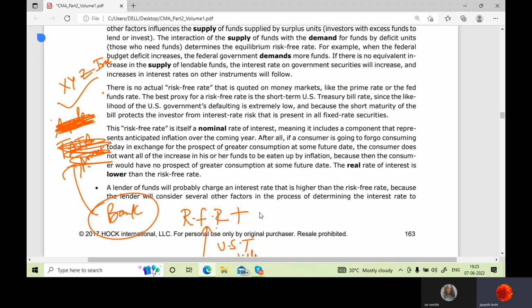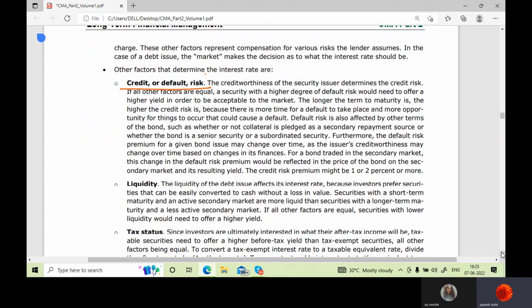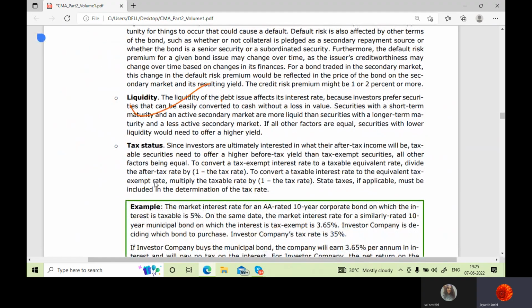Then I will add the extra premium that I should get for the risk I'm taking, credit risk or default risk. Suppose RFR is 4%, I add an extra 2% here. Then more risks can be there. Liquidity risk, because investors prefer securities that can easily be converted.